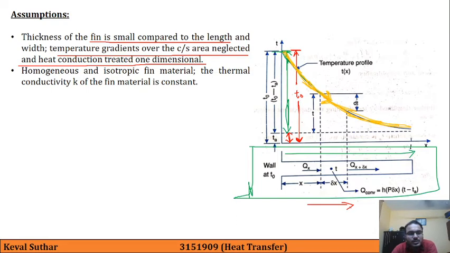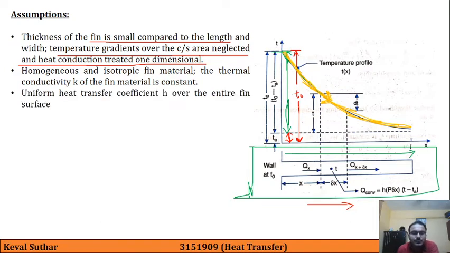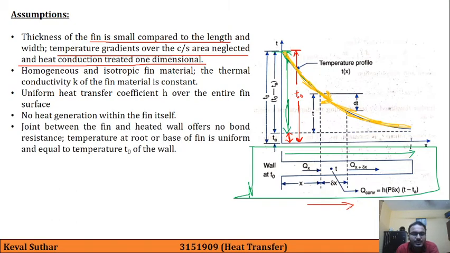Second is homogeneous and isotropic fin material, so thermal conductivity K of the fin material is constant. Third is uniform heat transfer coefficient H over the entire fin surface. No heat generation within the fin itself. And the joint between the fin and the heated wall offers no bond resistance, and the temperature at the root or base of the fin is uniform and equal to T0 of the wall.